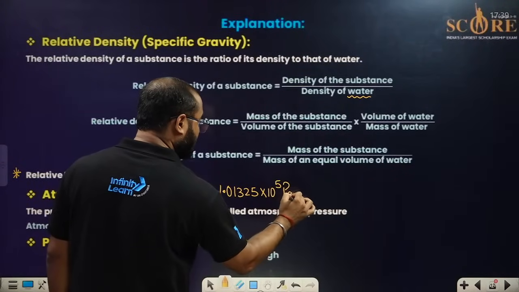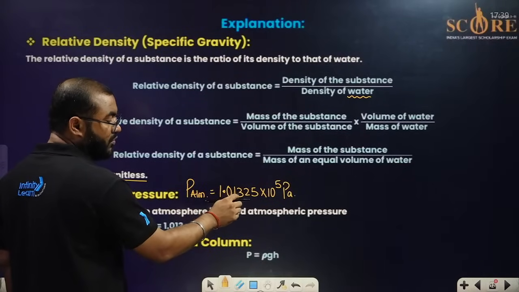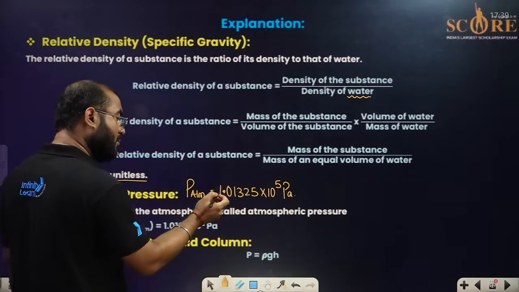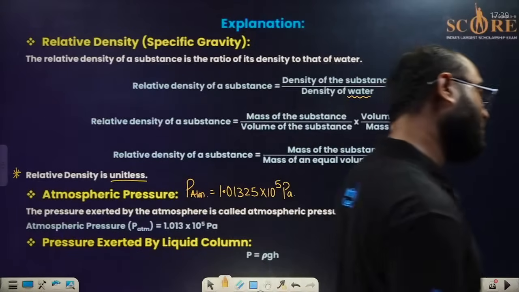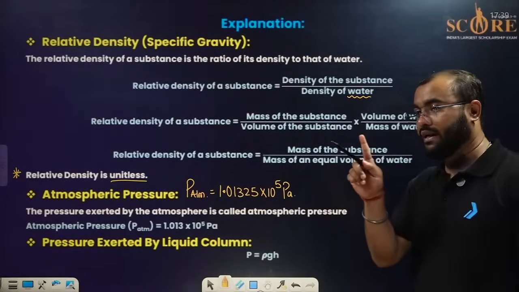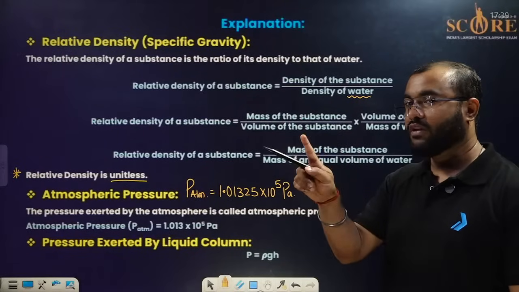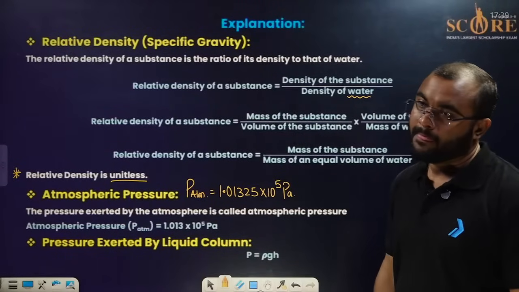Please do remember this. If you don't want to remember after 1.01, you can skip it for now, but this is the exact value, 1.01325 into 10 to the power 5 Pascal. This is the value of 1 ATM, 1 atmospheric pressure.